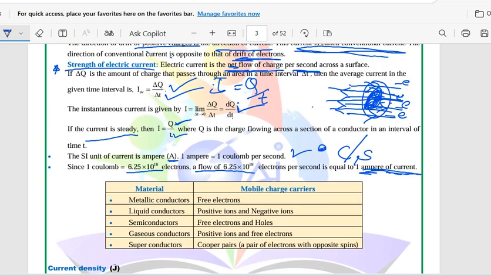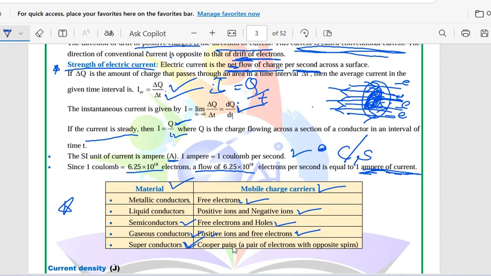Some examples I'm going to tell you. These are materials and their mobile charge carriers. In metallic conductors, free electrons are the mobile charge carriers. In liquid conductors, positive ions and negative ions. In semiconductors, free electrons and holes. In gaseous conductors, positive ions and free electrons.